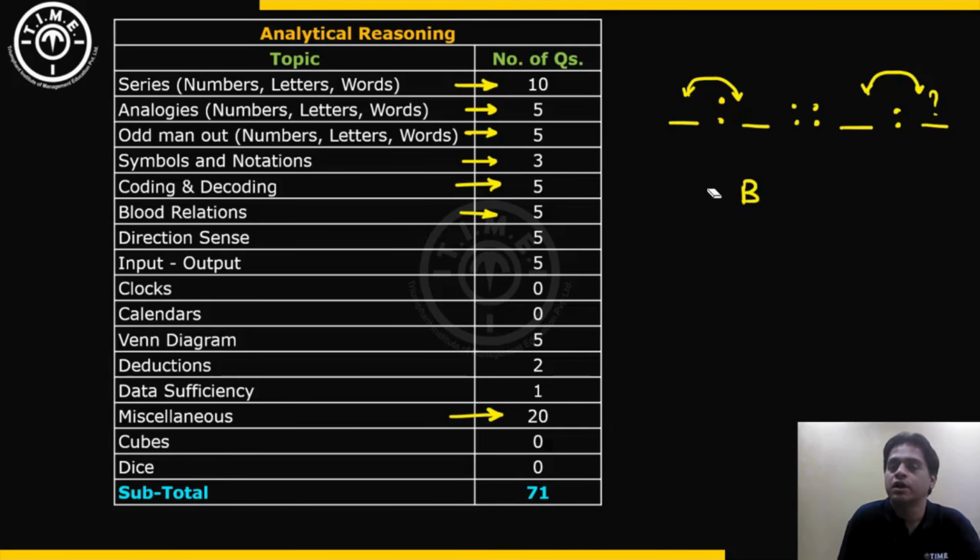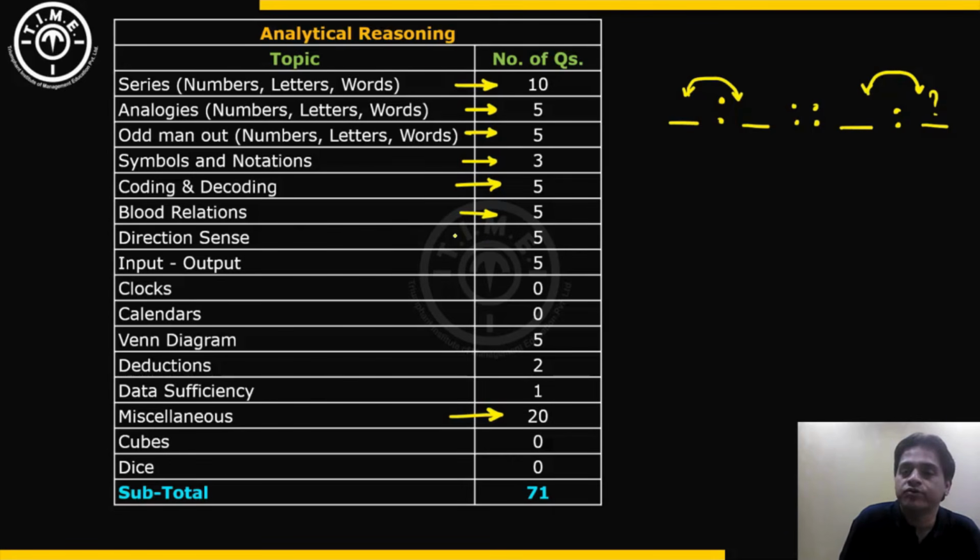They were all the regular blood relation questions where relationships were described. You had to make a diagram and answer the question. The questions were short. They were not very lengthy. Usually the questions were just 1 or 2 sentences.